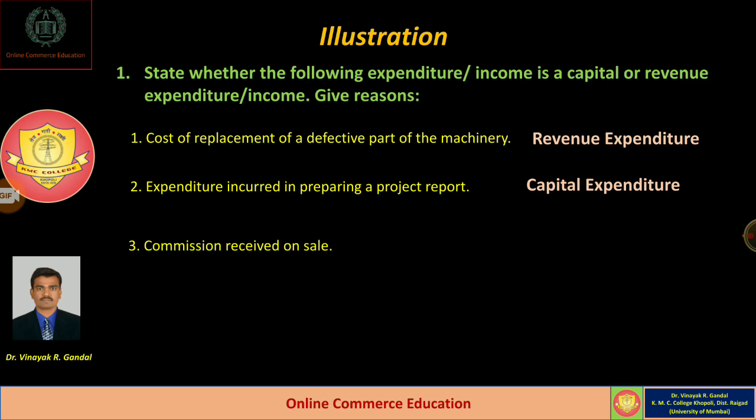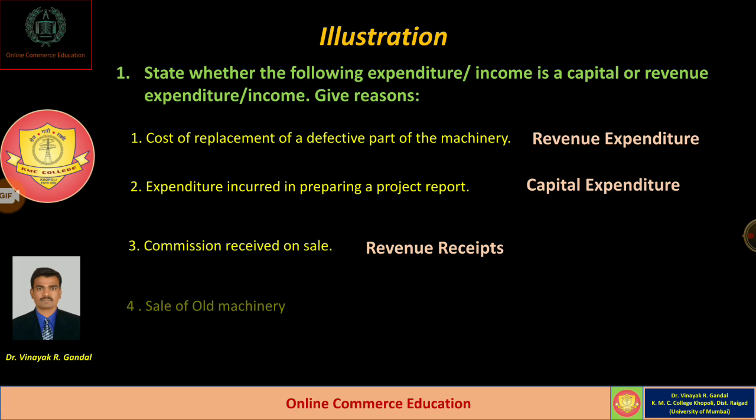Even if a businessman receives a commission on sales from other parties, it is derived during the normal business activities. So whatever amount of commission is received is recurring in nature, and it is to be treated as revenue receipts.